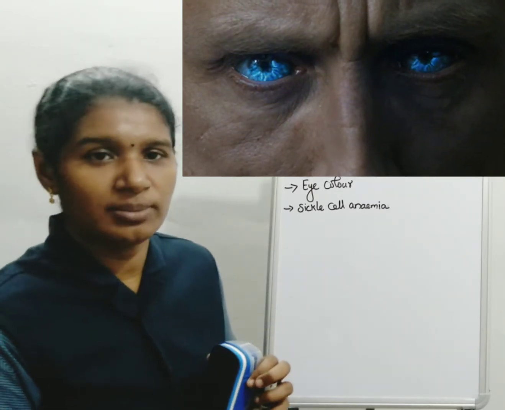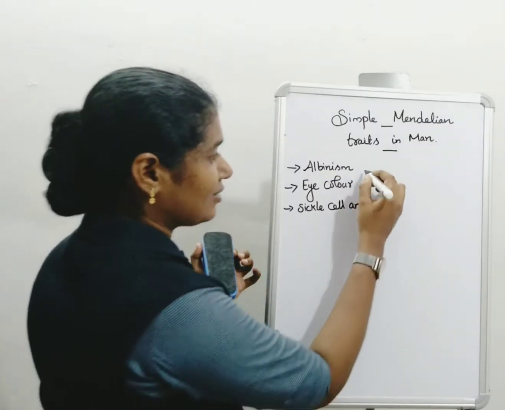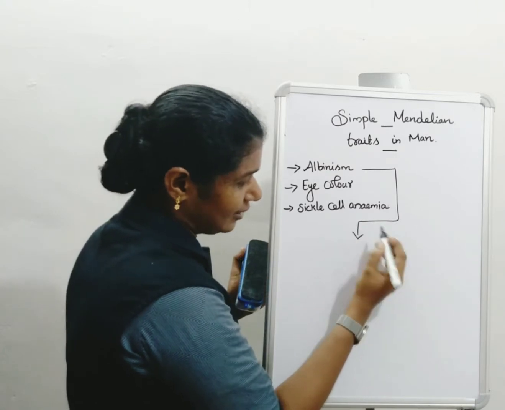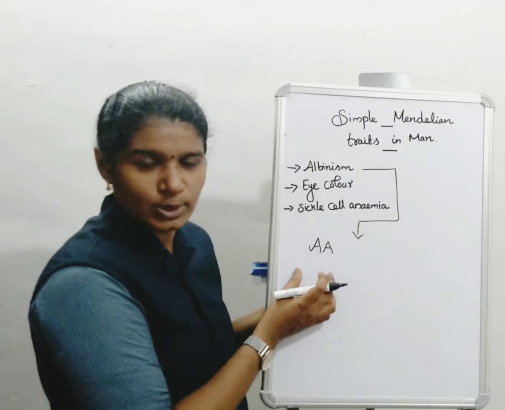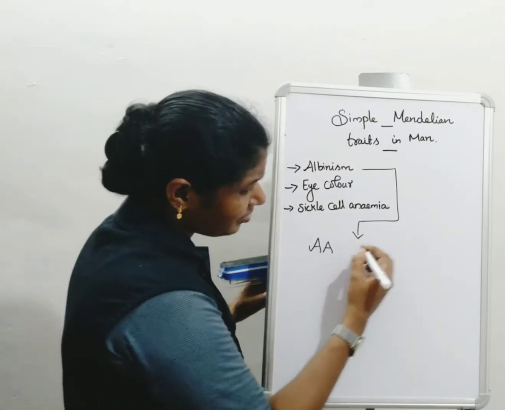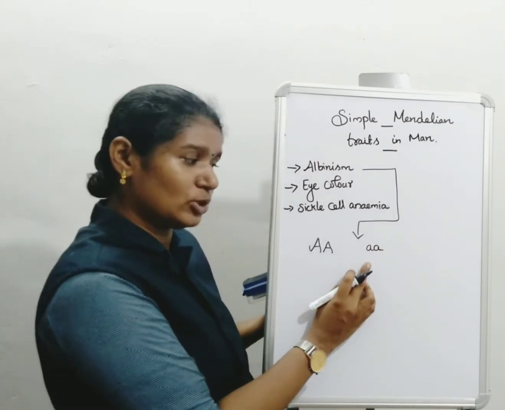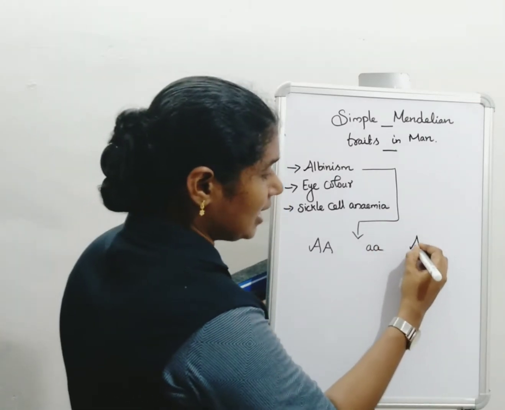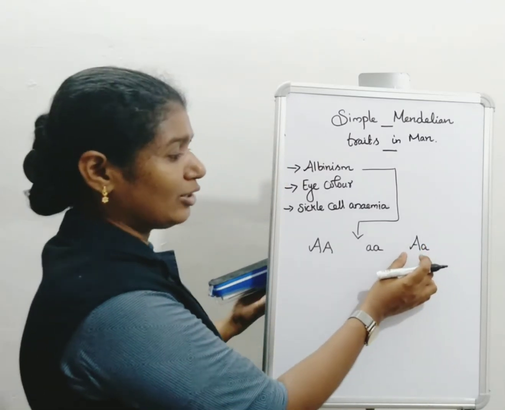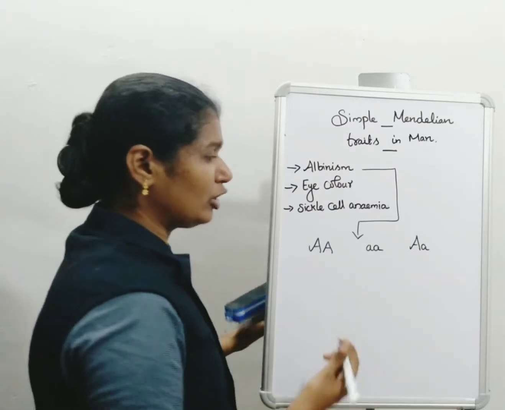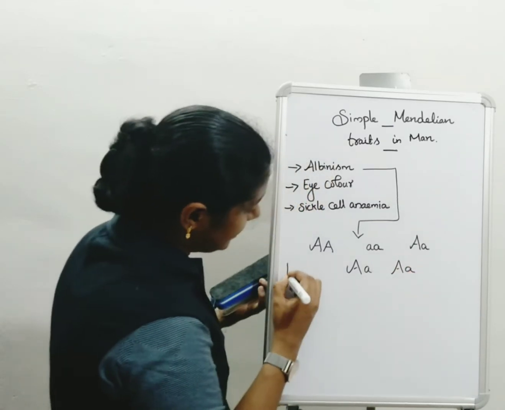Mendelian characters means normally we know there are two important characters. One is called the dominant character, the other the recessive character. The dominant character we call capital A, and the recessive character we call small a. When capital A and small a are together, that is called heterozygous albino. Now we are going to cross the heterozygous albino parents.